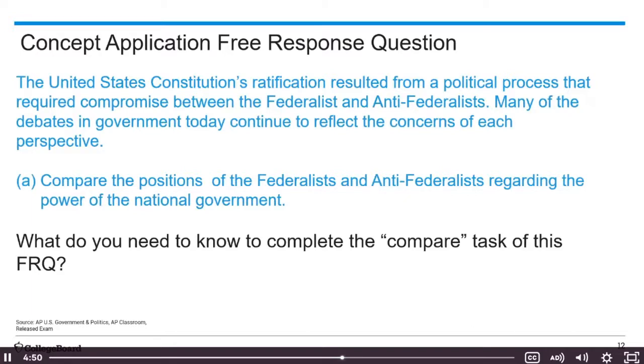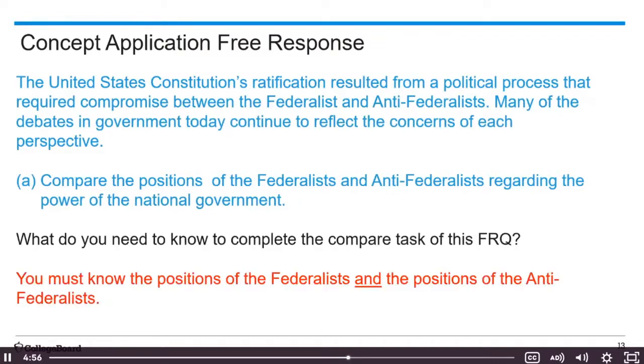So what do you need to know to be able to do the compare part of this FRQ? You must know the positions of the Federalists and the positions of the Anti-Federalists. This is what I was talking about in terms of both. It's not just one. You would have to know what the positions are that are stated by the Federalists and those that are stated by the Anti-Federalists, and we would be looking at documents.